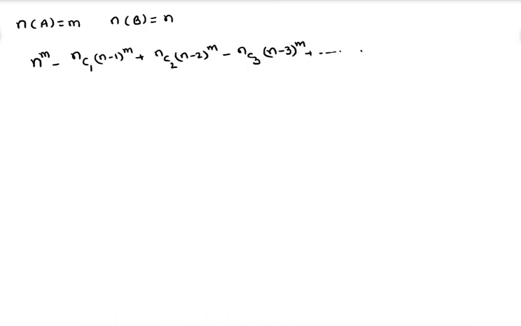This summation ends wherever this term becomes 0. This is the answer for the number of onto functions from A to B.